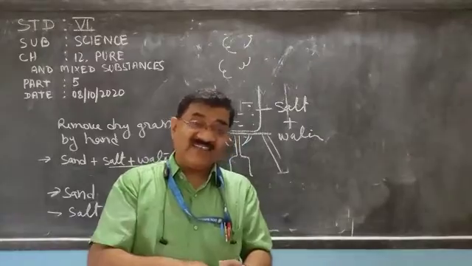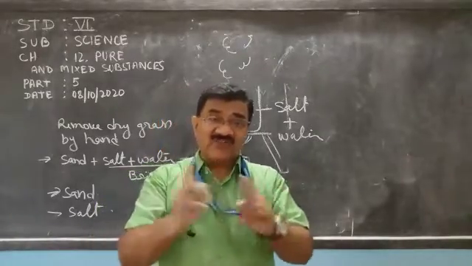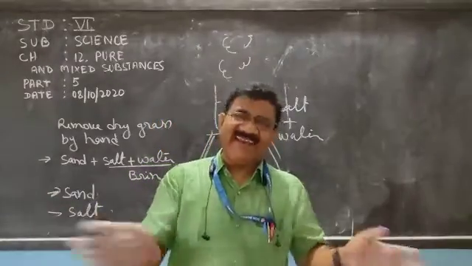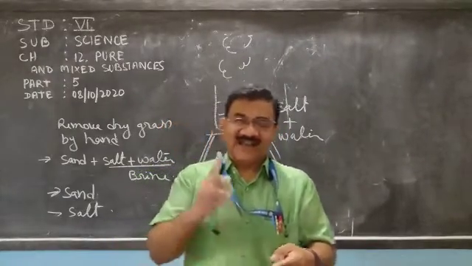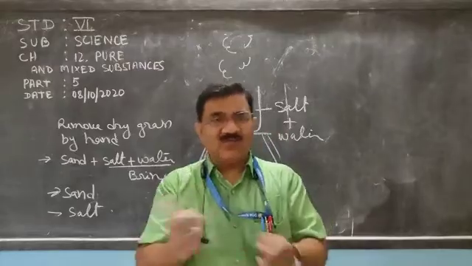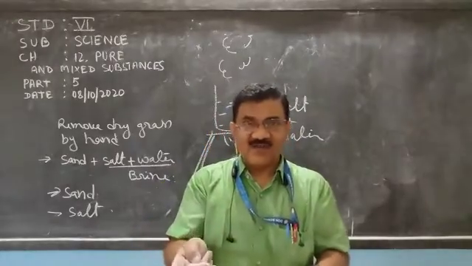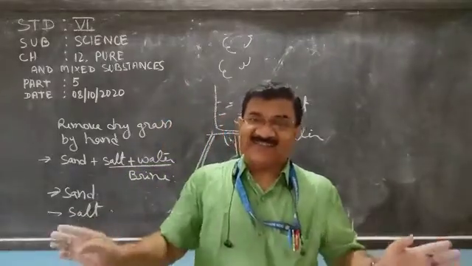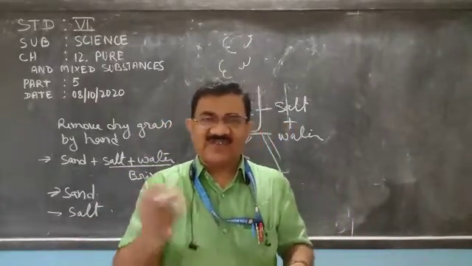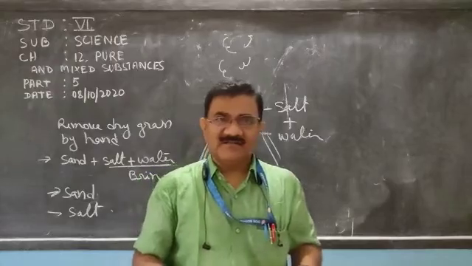It retains its properties. The proportion is not the same, it can be in any ratio.